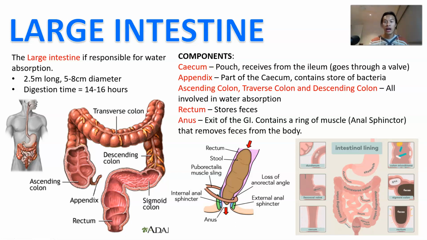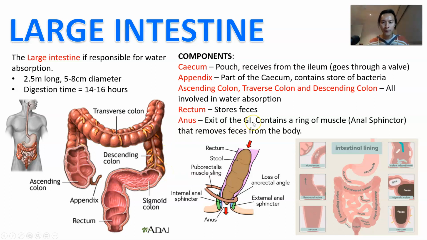And so it's going to receive a lot of that through a valve, and then what happens is the food moves up the ascending colon, through the transverse colon, and then down the descending colon. It makes a lot of sense, right? Ascending meaning up, transverse meaning across, and descending meaning down, okay? And so it goes up, around, and down, back around the other side of your body.